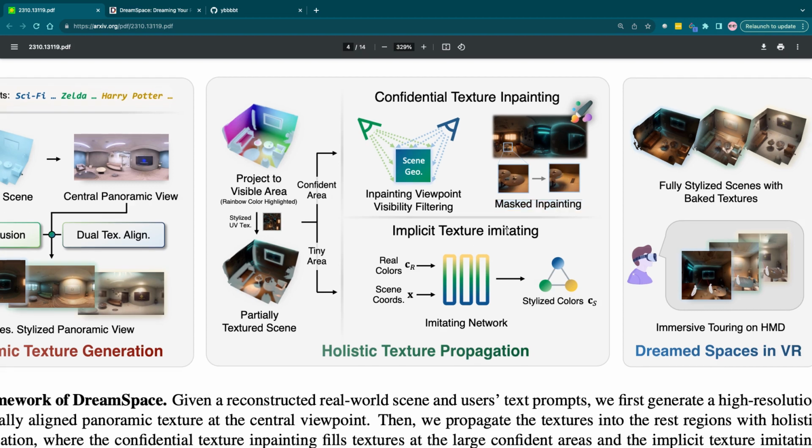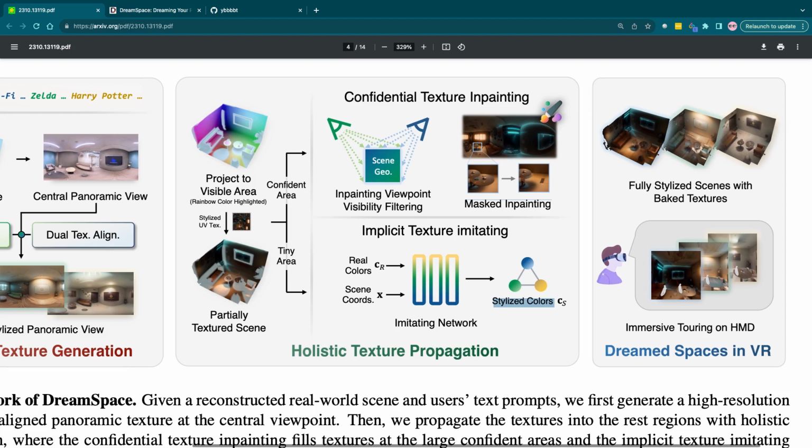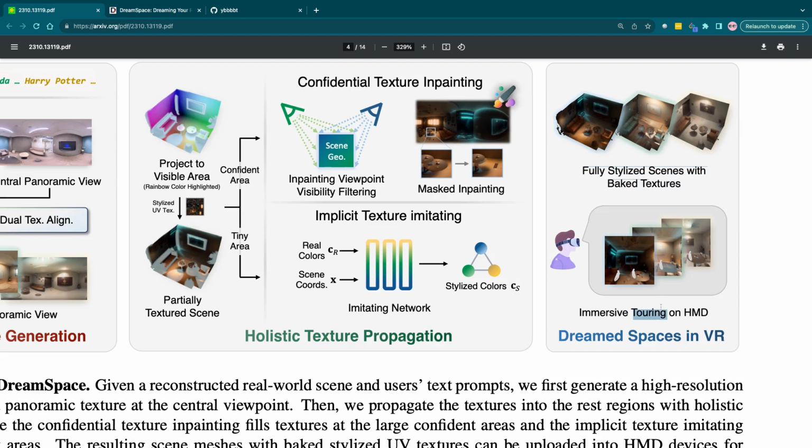So then implicit texture imitating. So we send in real colors, CR, and C coordinates, and we pass this into an imitating network, and that outputs the stylized colors, which are CS. Then the last stage is DreamSpaces and VR, which are fully stylized scenes with baked textures and immersive touring on HMD. Dude, so what this paper is basically saying is that they could generate scenes of games automatically now.